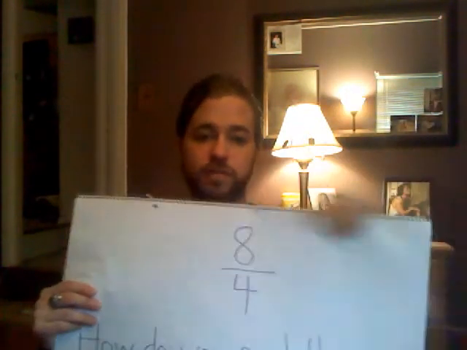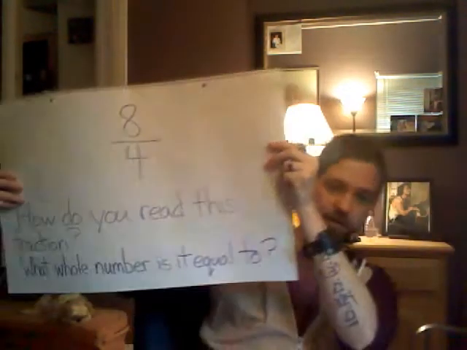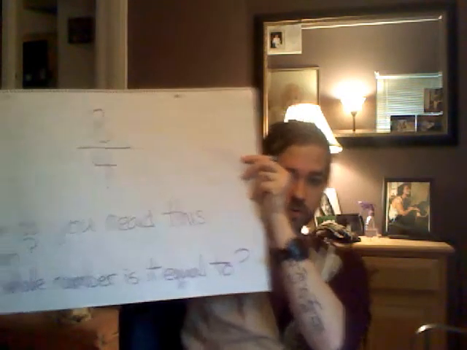And then you're going to access prior knowledge, which is also a review, but now it's starting to get more along the lines with today's lesson. So in this case, I would write 8/4 on the board. I would ask the child how they read that fraction and what whole number it is equal to. So, after that, we're going to unlock the problem.